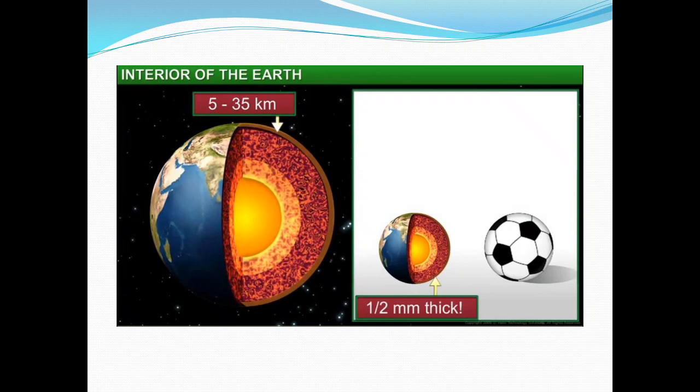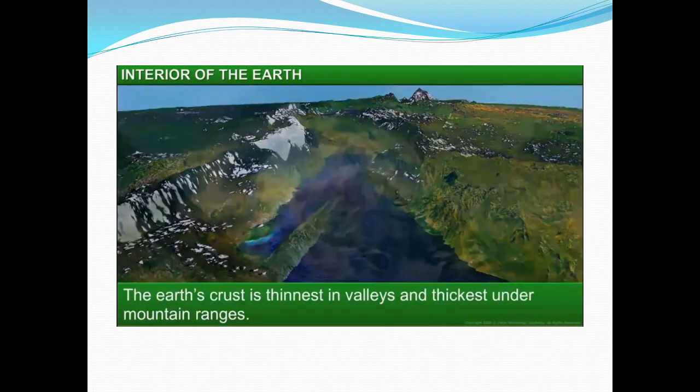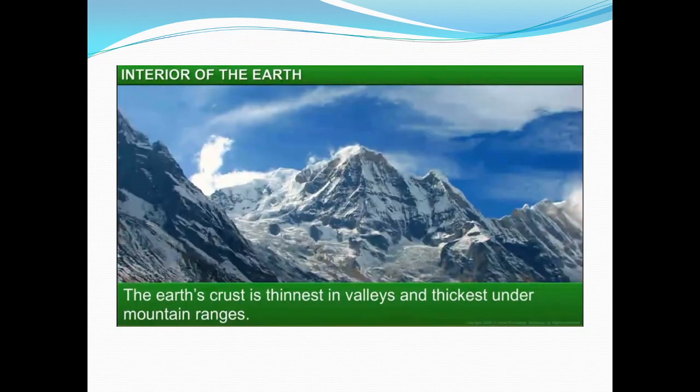If we suppose the earth to be the size of a football, then can you imagine what would be the thickness of the crust? It would be only half a millimeter. The continental crust is thinnest in the valleys and thickest under the mountains. You can imagine very well why it is so.